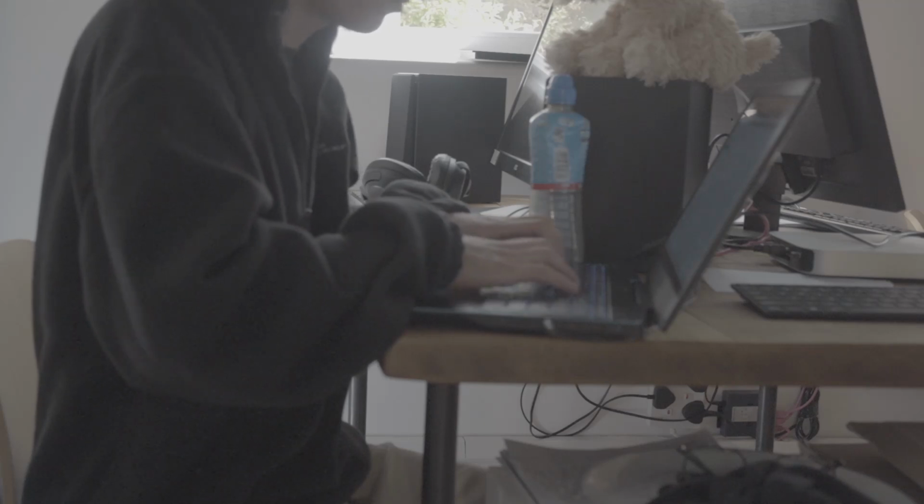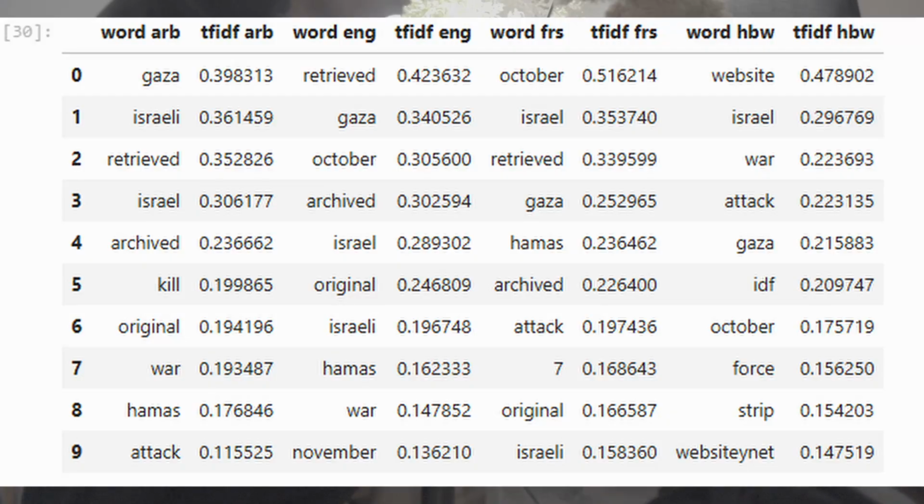I'm not going to go into the math right now, but term frequency, inverse document frequency, effectively punishes words that are common across the whole corpus, while rewarding ones that are common in a single document. So this is a really good way to see if something is more common in one document versus the rest.